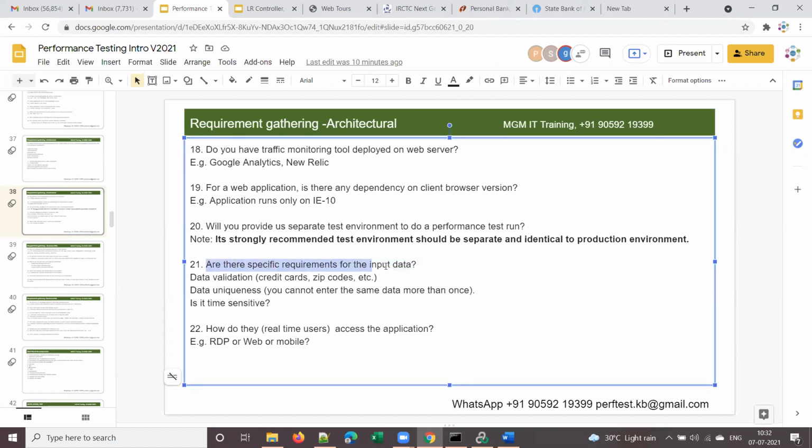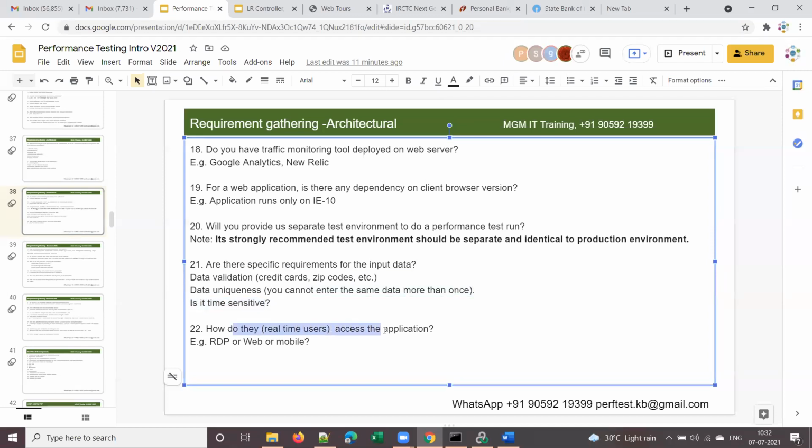And the next one is, are there any specific requirements for the input data? For example, if you want to enter a credit card in the critical business flow, will they provide the data? The client will provide the data or zip codes. This also should be provided by the client, or else we need to populate the data. And data uniqueness means, is there any condition that you cannot enter the same data more than once, or is it time sensitive, meaning does that data expire after some time? So we will collect this requirement as well.